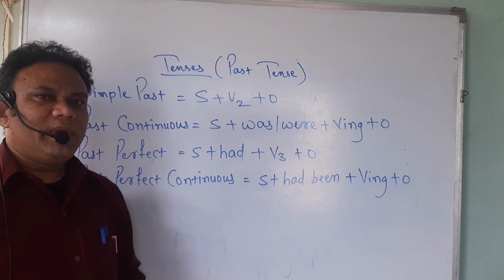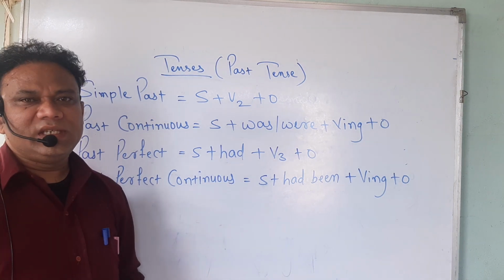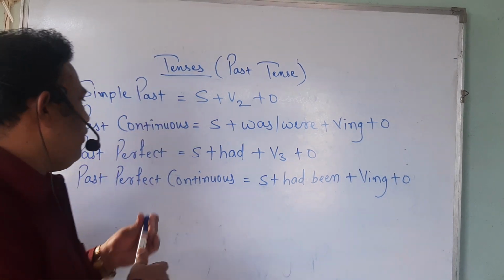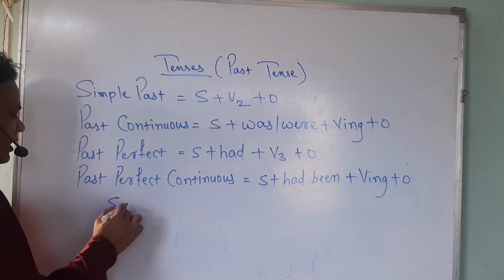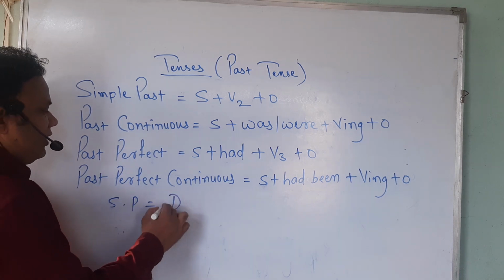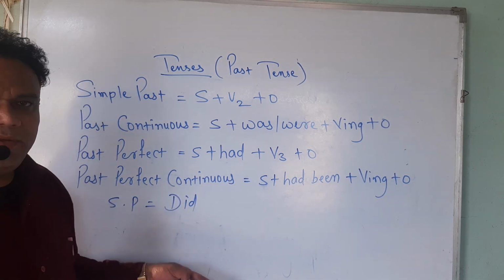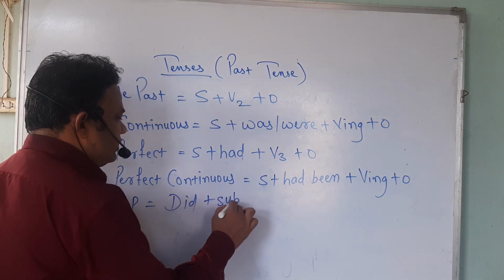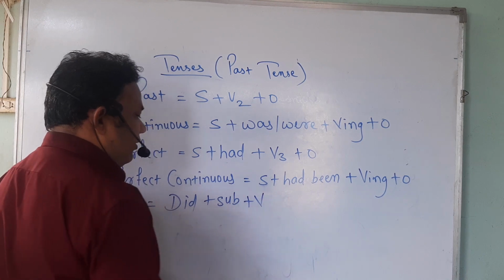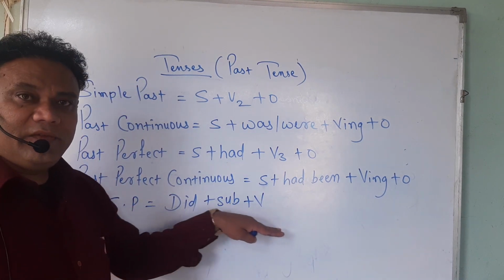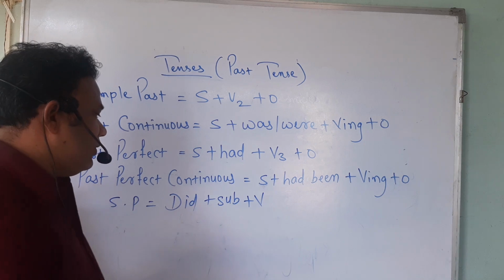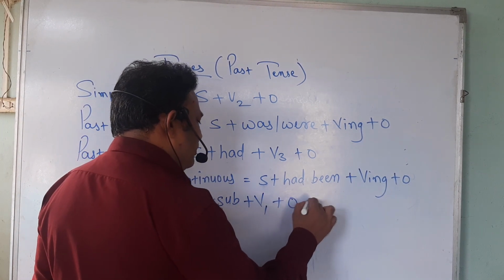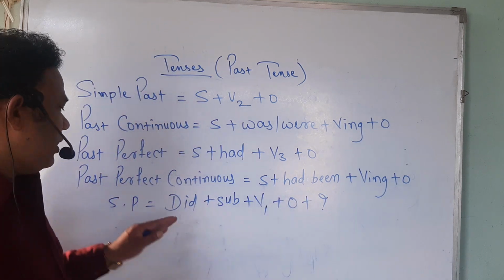But if we have to make verbal questions in all these four tenses, then how can we make the structure of a verbal question in simple past? First we have to use did. Now did we can use for any subject. After using did we have to use the subject. But remember, after using did, here we have to use the first form of the verb. Did plus subject plus V1, then object and then question mark.